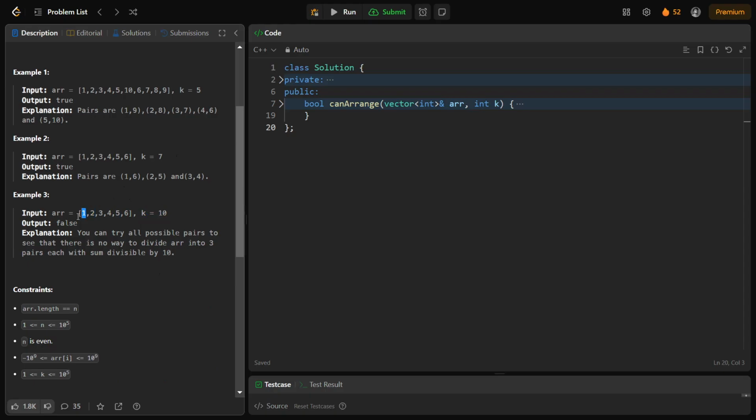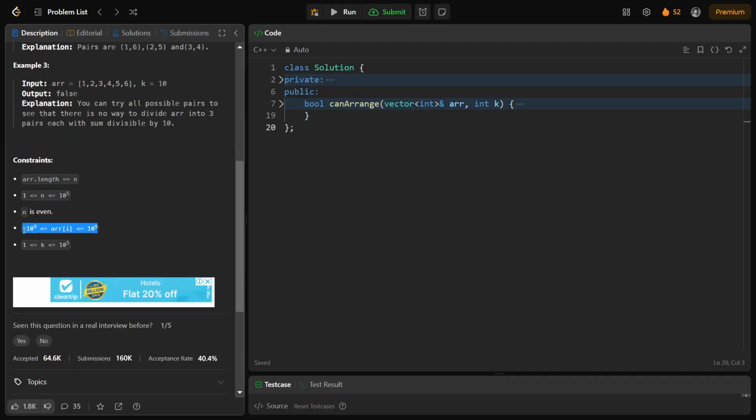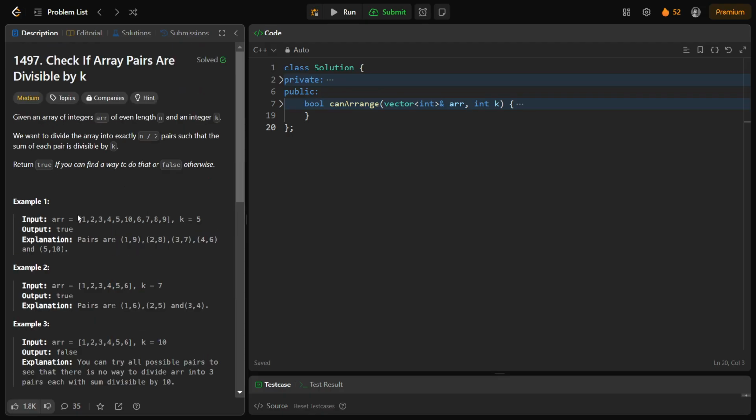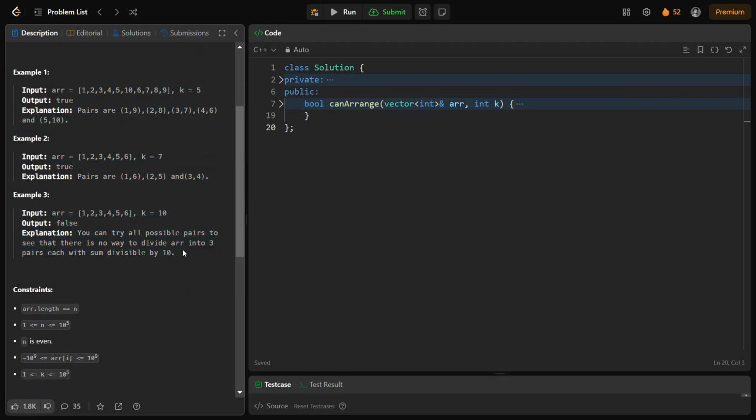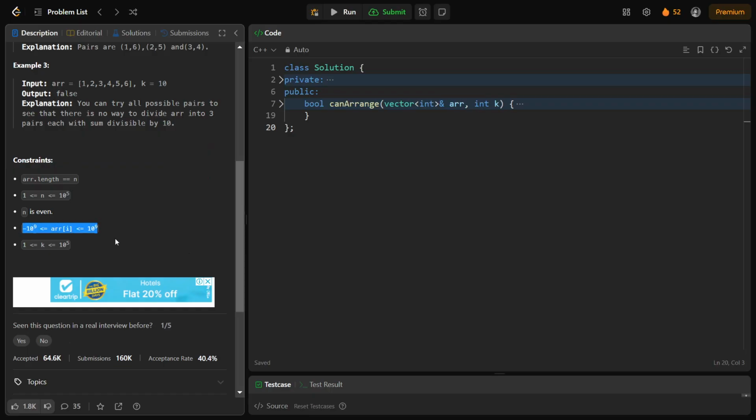Since you have 1 in this test case, you should have a 9 somewhere, right? Somewhere down the line you should have a 9, or you could even have a minus 11. If you have minus 11 with 1, you'll get minus 10, which is divisible by 10. So you see, you can have negative numbers, not just positive. The test cases are positive, and if you just consider positive numbers, you might make an error, which I definitely did. So looking at the constraints is very important. Numbers can be negative or positive.